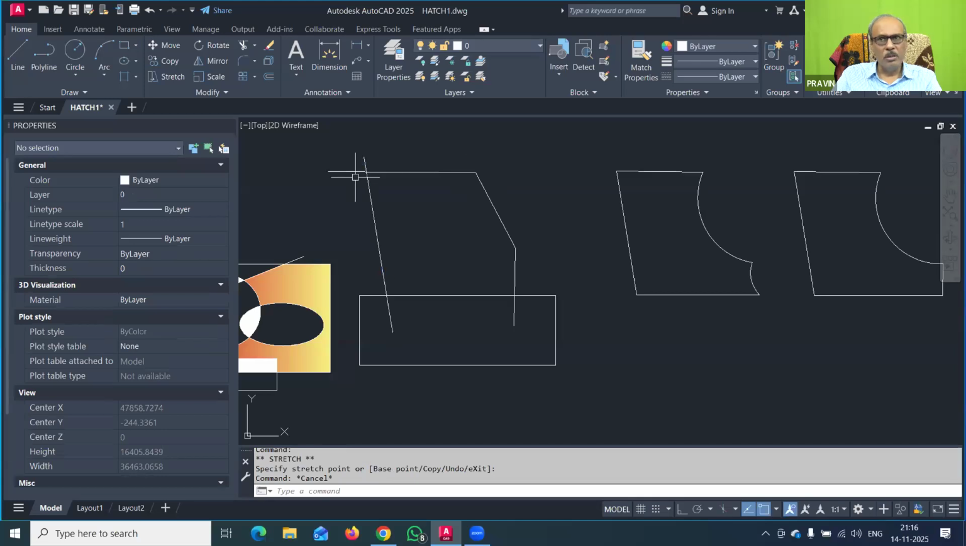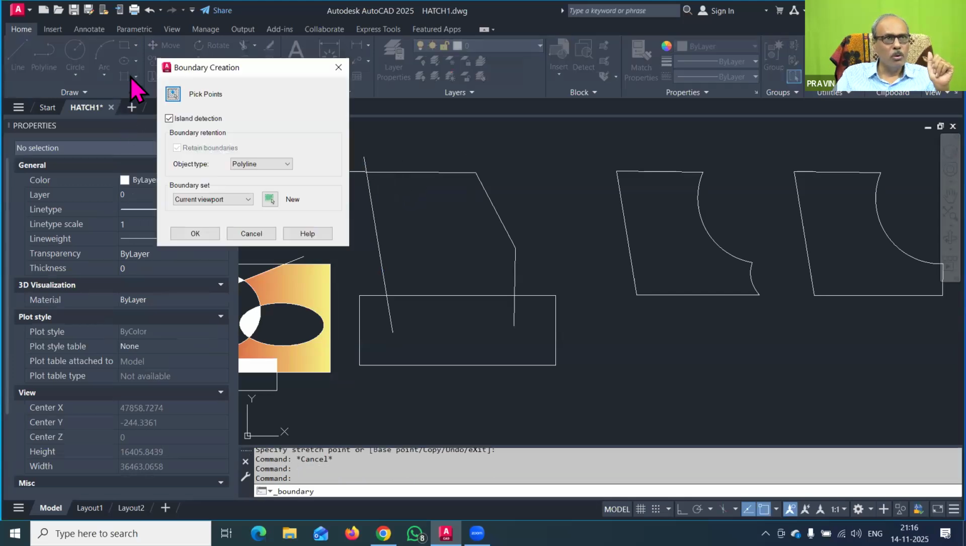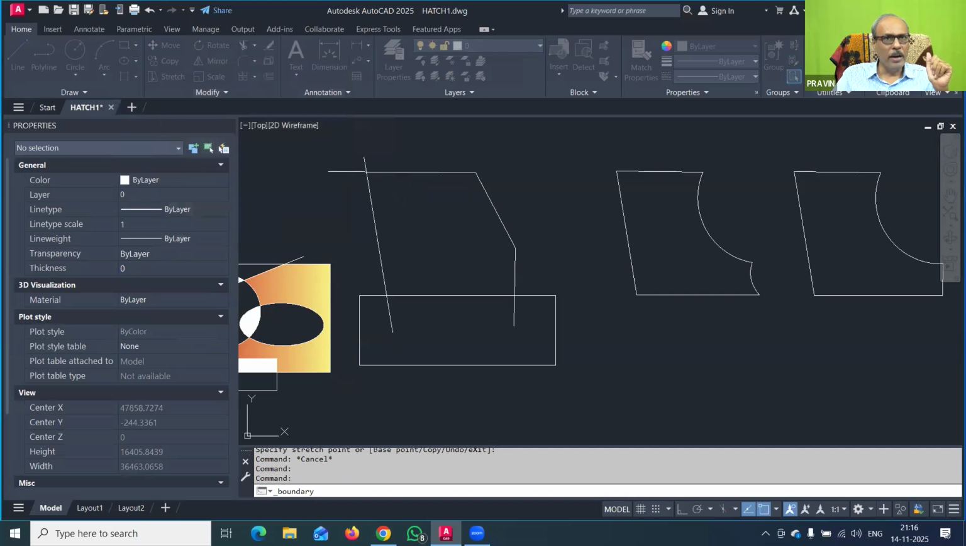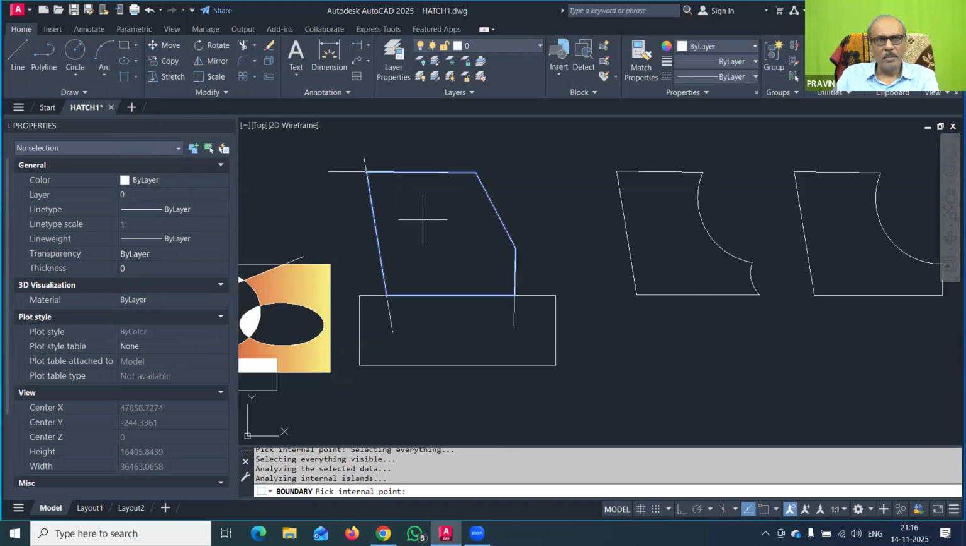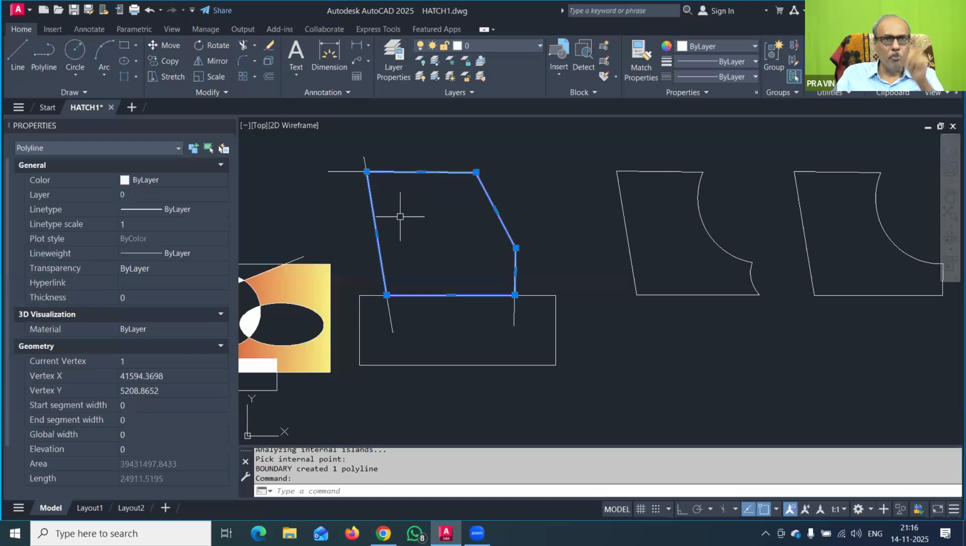So what will a simple user do? He will go to the polyline command and click here, here, here, here, here, and draw a polyline. So that is not the way. The way is simple. You go to the boundary command, pick point, click inside this area, press enter, and that's all. Your polyline boundary was automatically generated.